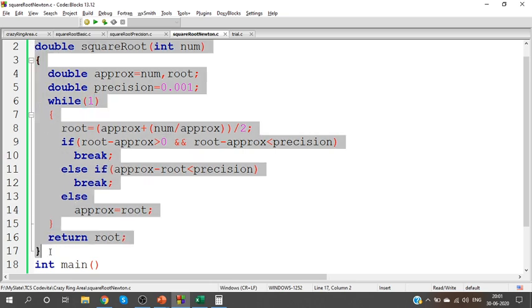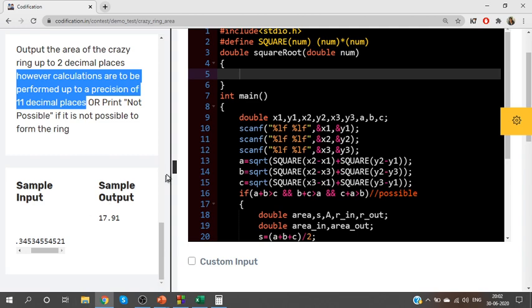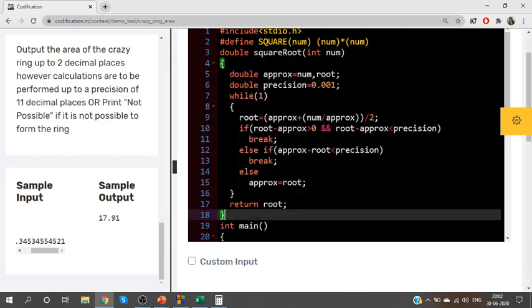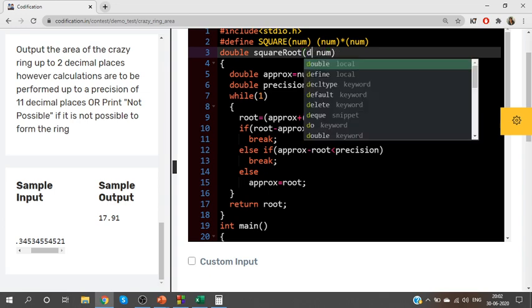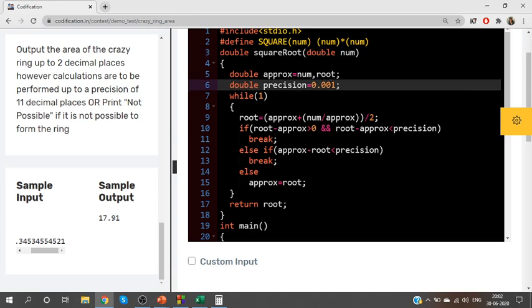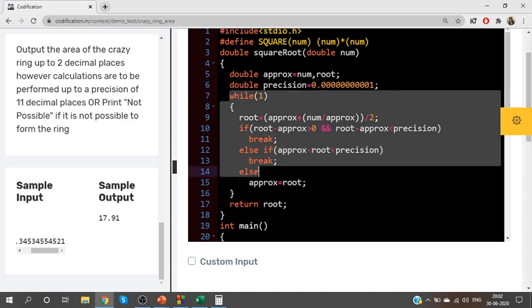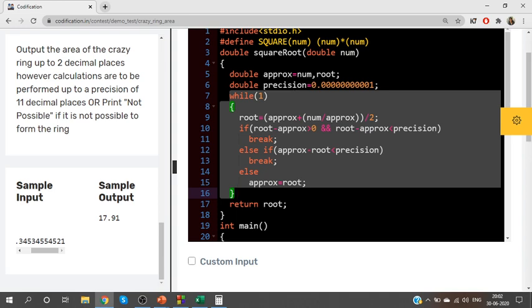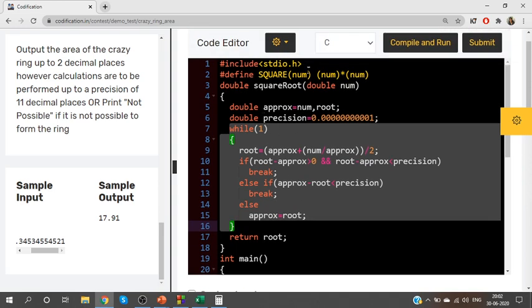So I'm going to copy this square root algorithm and use it in our program. For us, input will be a double value and we are supposed to work with 11 decimal places. So this is already 3 places, right? So 4, 5, 6, 7, 8, 9, 10, 11. I have 10 zeros here. 10 zeros and 1 means 11 digit precision. So same program but optimized version. In this case, we need not use the math.h header file, and the program will also be efficient.